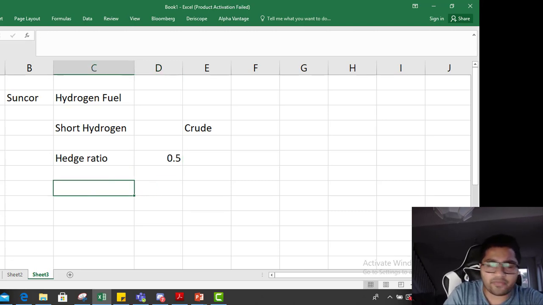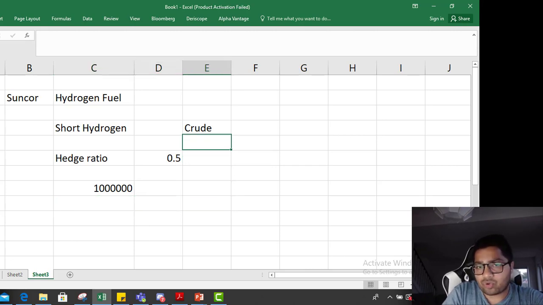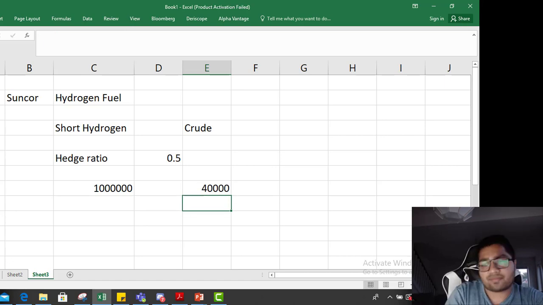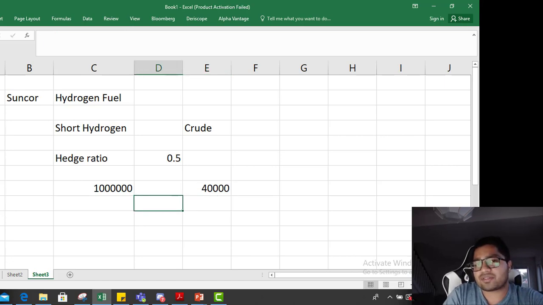Okay, they are not extremely related, but they are somewhat related. So how would you reduce your risk? You are going to produce, let's say, 1 million barrels, and one crude contract is 40,000 barrels. So how many contracts of crude do you have to sell so that you have a perfect hedge?